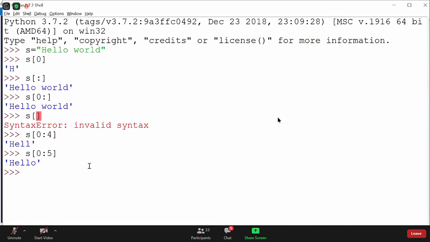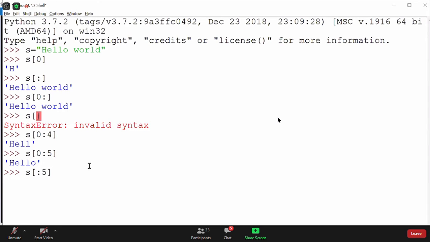Also, if you are starting from the beginning, then the start value is optional. You can simply write colon 5. If you want to start from the beginning, you can skip the starting value and just give an end value. All three values are optional, to be used appropriately, but you don't have to mention 0.